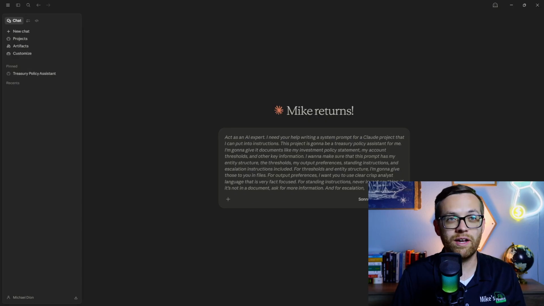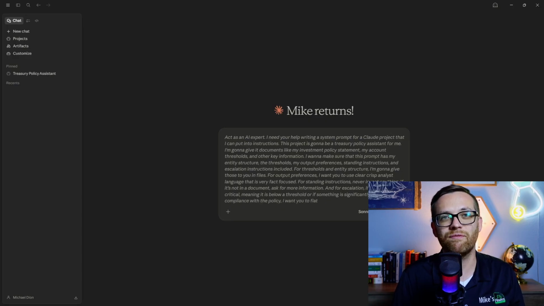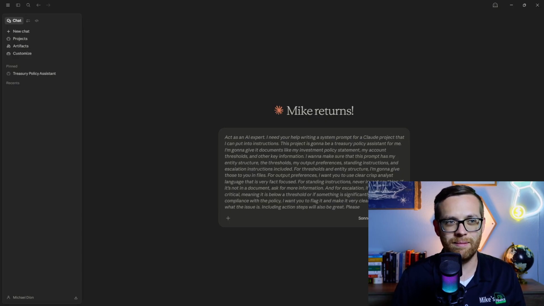If something is critical, meaning it is significantly below a threshold, or if something is significantly out of compliance with the policy, I want you to flag it and make it very clear in the output what the issue is. Including action steps will also be great. Please generate the system prompt at this time.